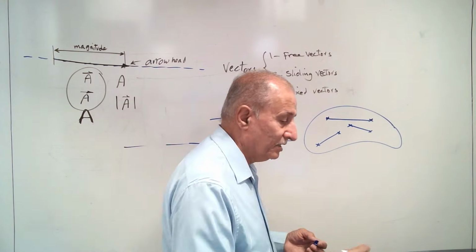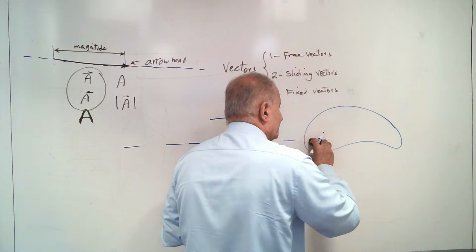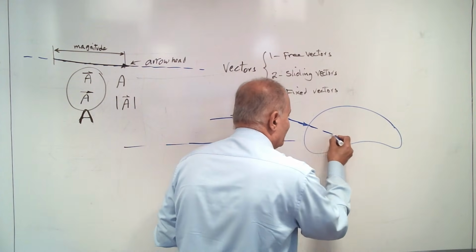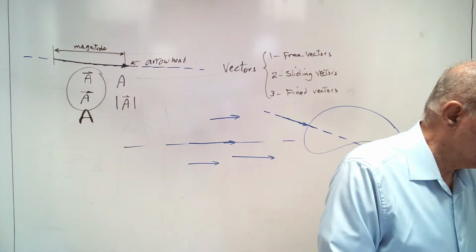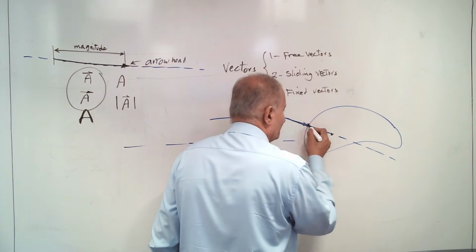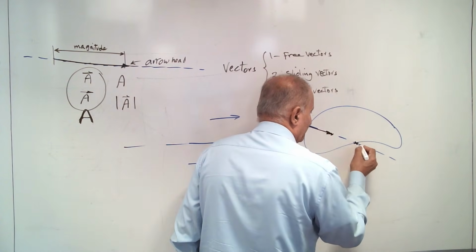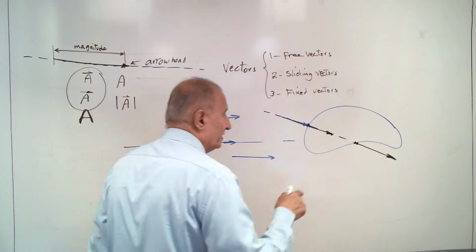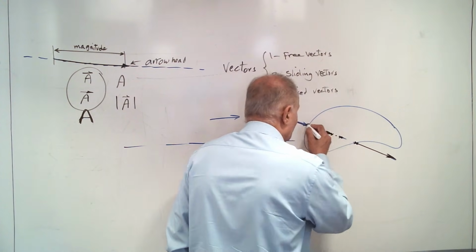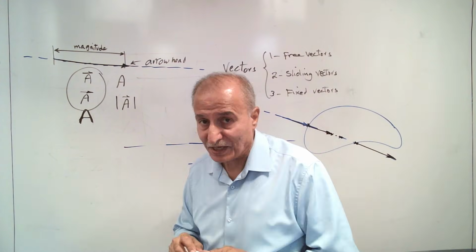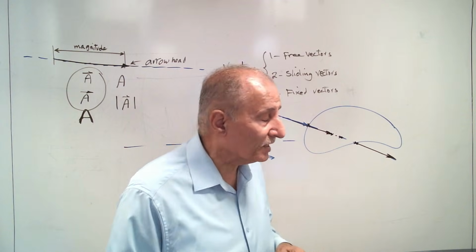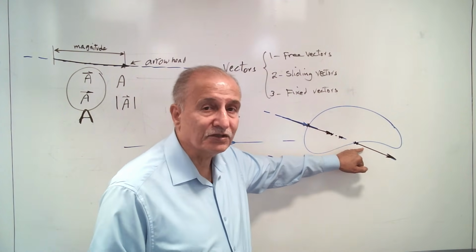For a force acting upon a rigid body, for example this force, you can change the point of action along its line of action. I can move the point of action from here to here and slide the vector here, or I can move the point of action here and bring the vector here. All its points of action must lie on the line of action. That's the definition of a sliding vector. When you change the point of action, its effect doesn't change.